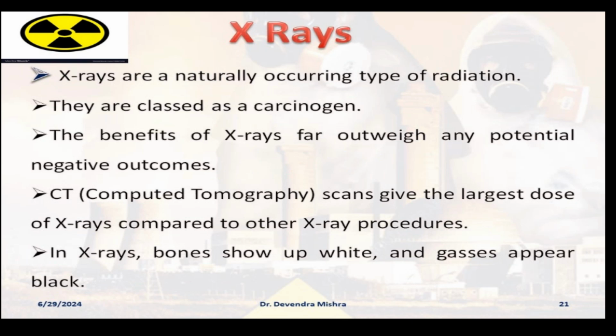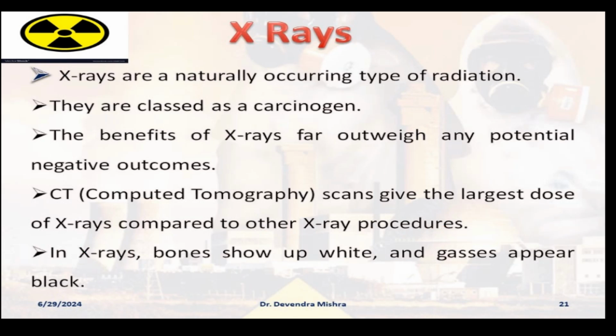Now you can see the X-rays are a naturally occurring type of radiation. Definitely they are classed as carcinogens, that is cancer causing. The benefits of the X-rays far outweigh any potential outcomes, right? Computed tomography, which is CT scans, give the largest dose of X-rays compared to other X-ray procedures. Again, a very important thing.